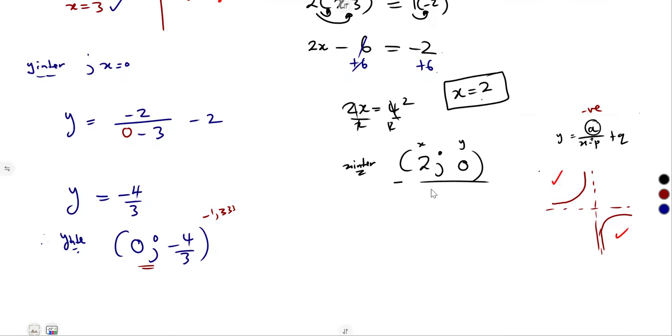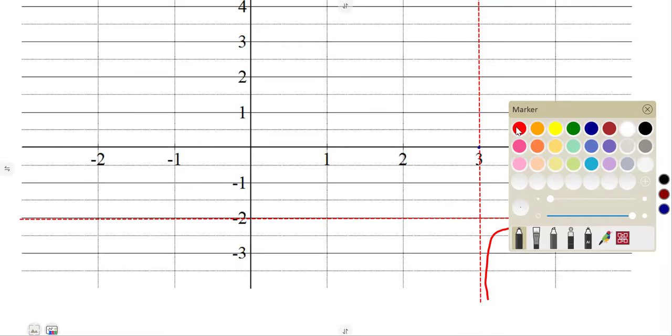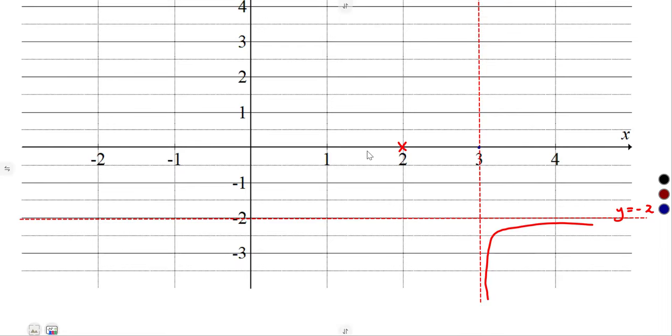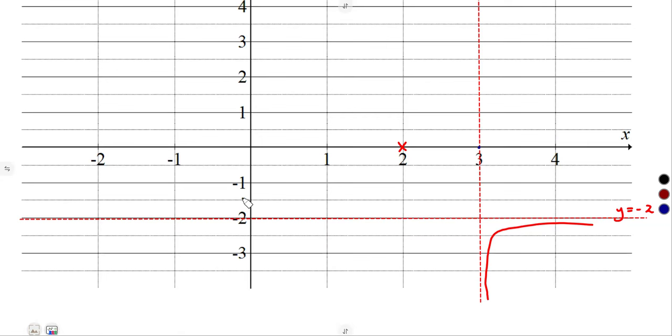All right, the x-intercept is 2, 0. That is x is 2, directly here on the x-axis. We mark the point. The y-intercept on the y-axis is minus 4 over 3, or minus 1.333 and so on. So minus 1.33 maybe somewhere here, because this is minus 1.5. So minus 1.33 maybe somewhere there. That is where we have our minus 1.333.